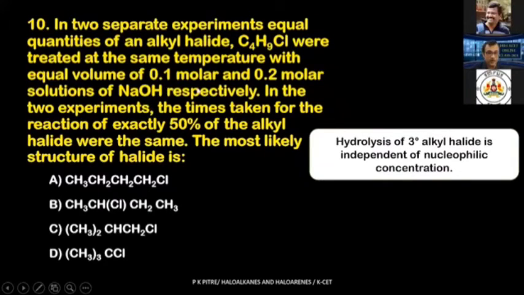So whether it is 0.1 molar or 0.2 molar, it doesn't matter at all. What matters is how much alkyl halide is used. So let us see who participates more in the SN1 mechanism. In the SN1 mechanism, the sequence is tertiary greater than secondary greater than primary.